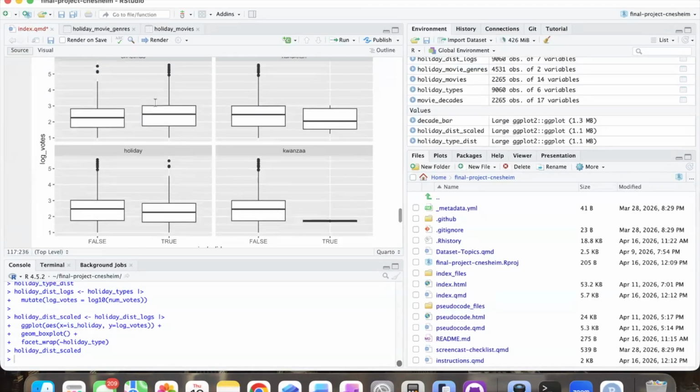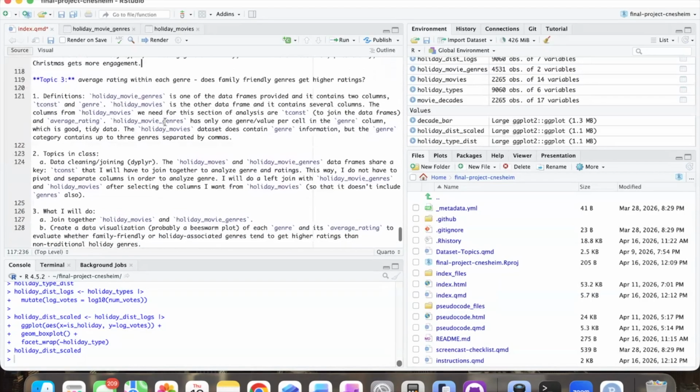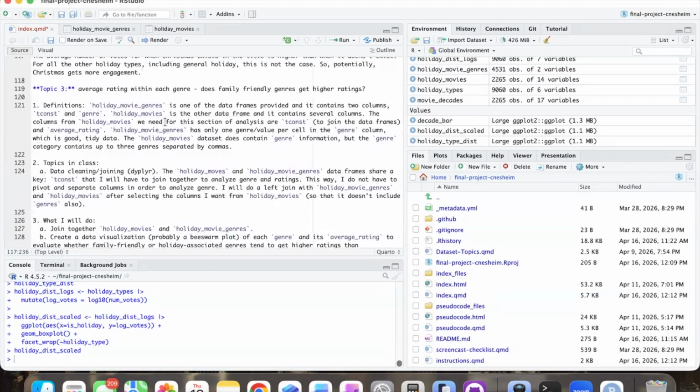But as we can see, the means aren't too terribly different. I mean, this is between 3 and 2. So, pretty similar overall. Not really too much of a trend there. So now let's see about movies and genres. See about whether certain genres get higher ratings than others.